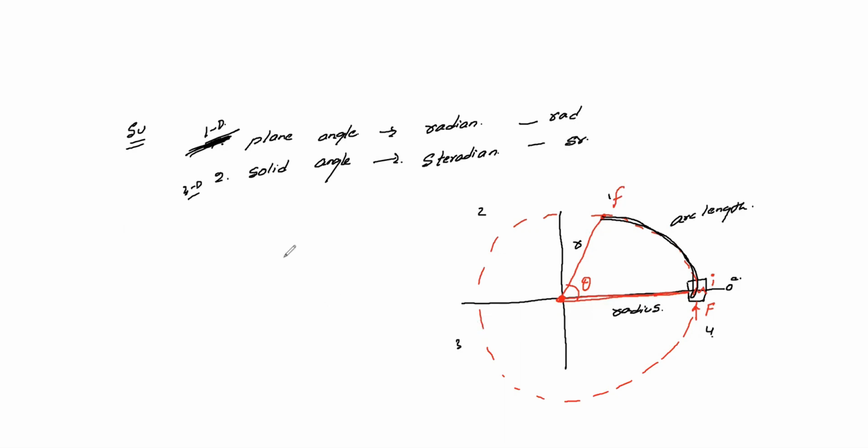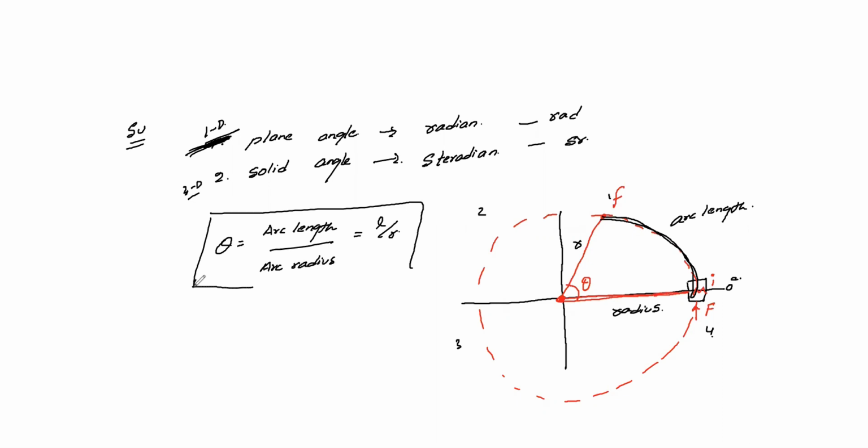So the relation is: angle theta is equal to arc length by radius, theta is equal to L by R. Remember this relation, it is very important, because it is not only for the parallax method. When you specify the relation between linear and angular quantities, you have to use this relation, theta is equal to L by R. So this theta we call angular displacement.